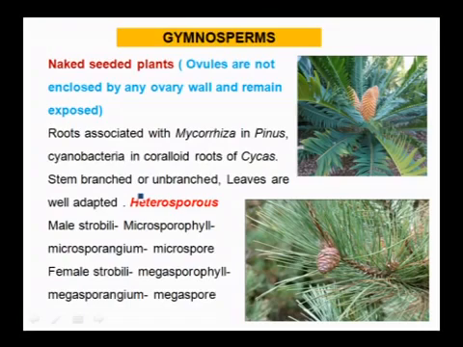Next we will move to gymnosperms, that is, naked seeded plants. Naked seeded plants means ovules are not enclosed by any ovary wall and remain exposed. Here roots are associated with mycorrhiza in Pinus, and cyanobacteria in coralloid roots of Cycas. Here the stem may be branched or unbranched.